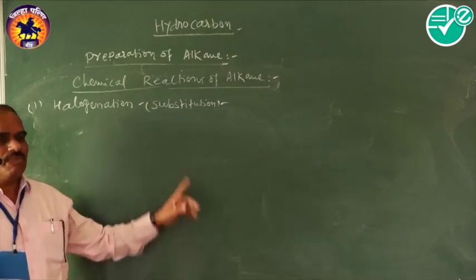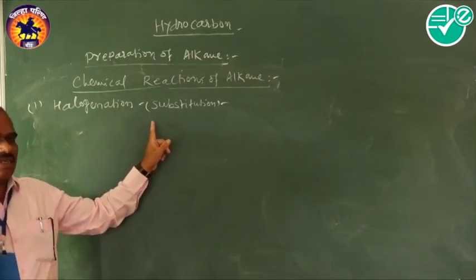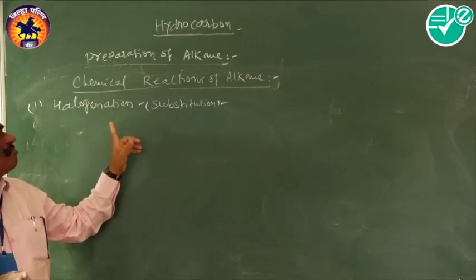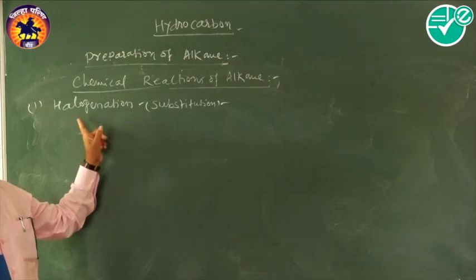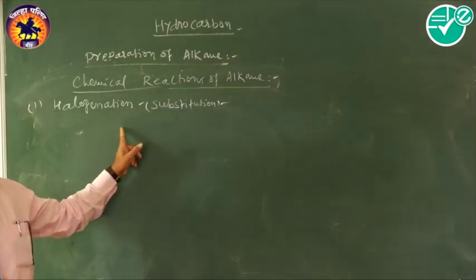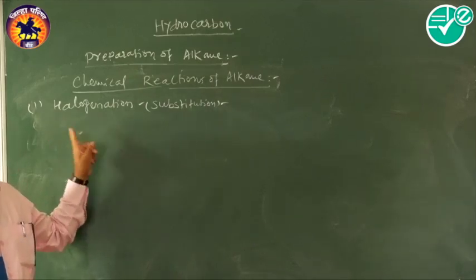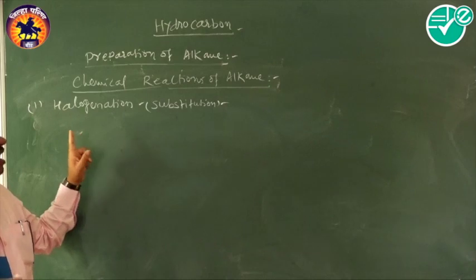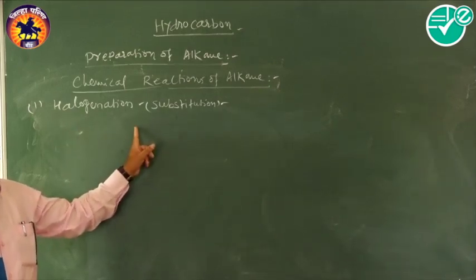Substitution means the replacement of a hydrogen atom of an alkane by another halogen atom, particularly halogen replacement. Therefore, it is called a halogenation reaction. In this reaction, a hydrogen atom of an alkane is replaced by a halogen atom.